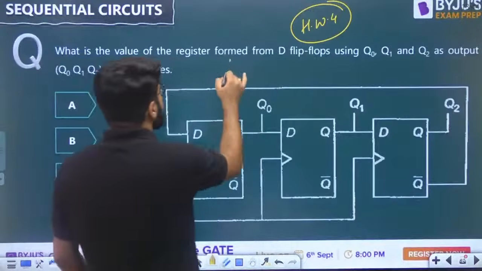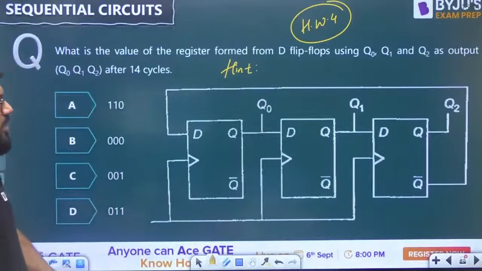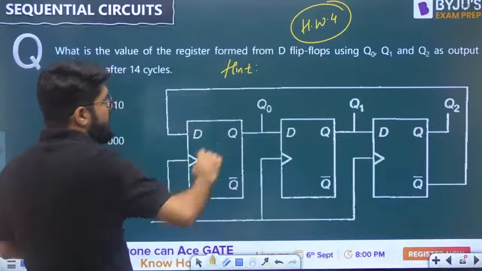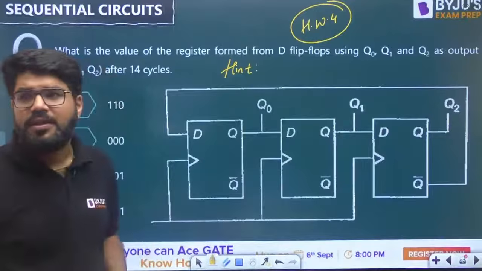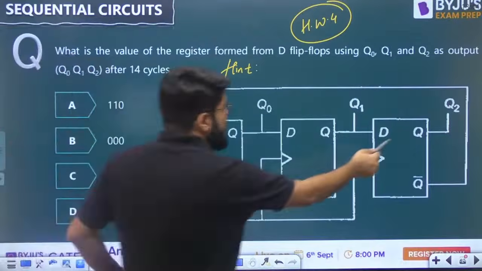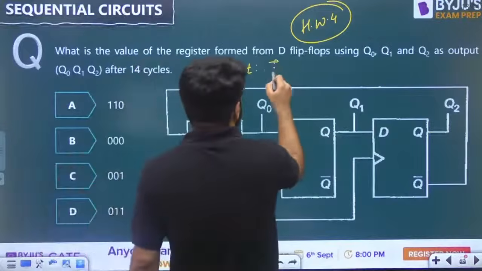The hint is, if you have studied well enough, the Q bar output of the last flip-flop is fed to the D input of the first one. That is a Johnson switch-tail ring counter, the Johnson counter. If you take the connection from Q, it becomes a ring counter. It is a connection from Q bar, so it is a Johnson counter.